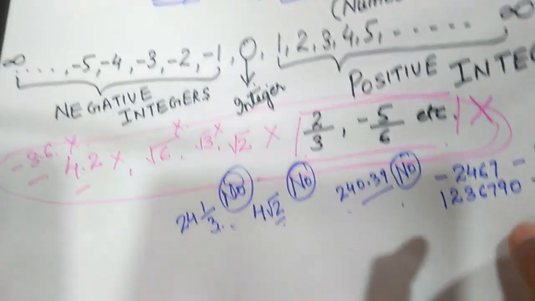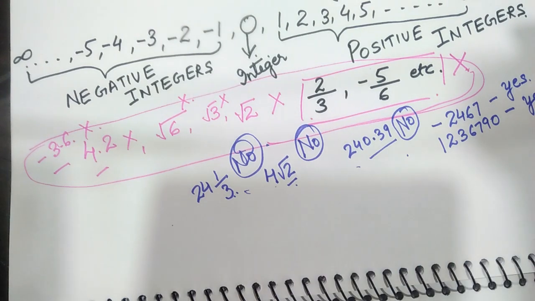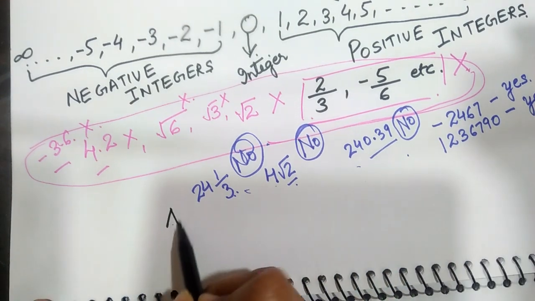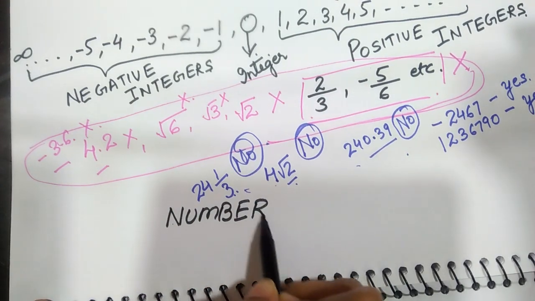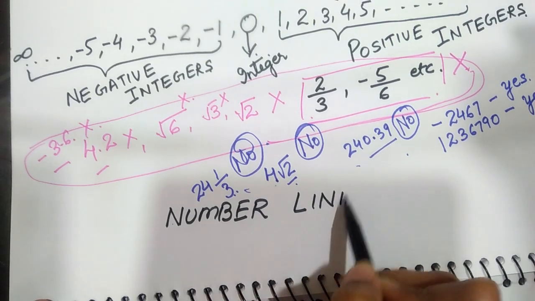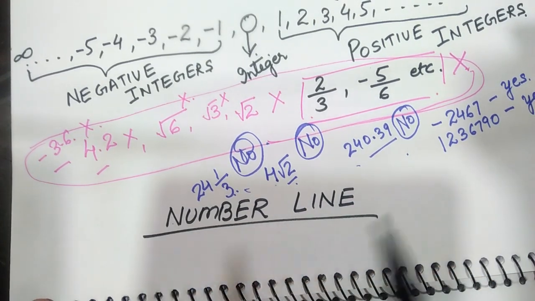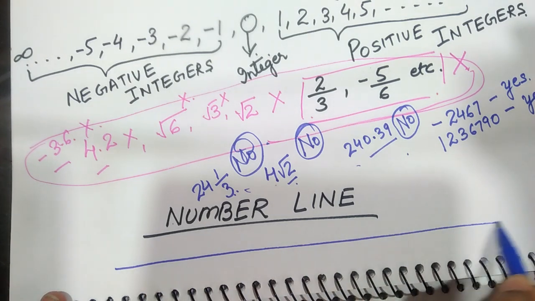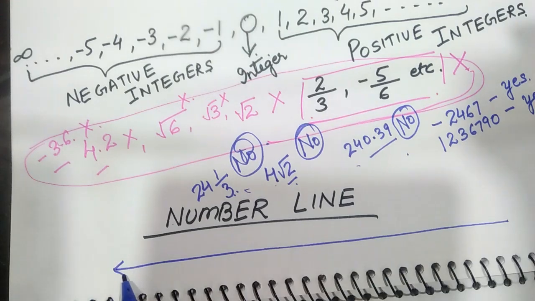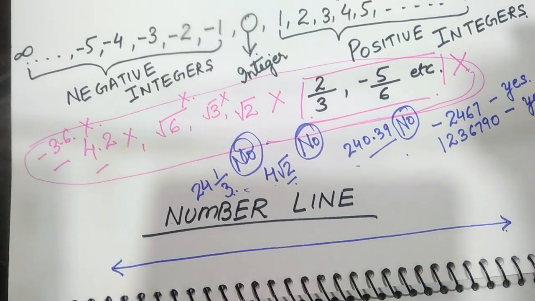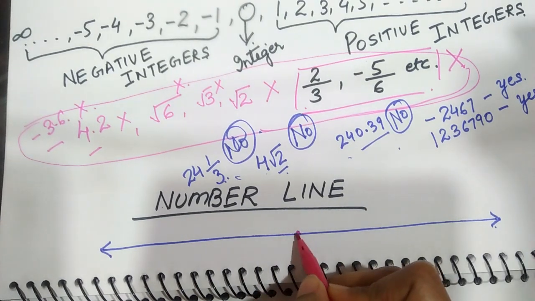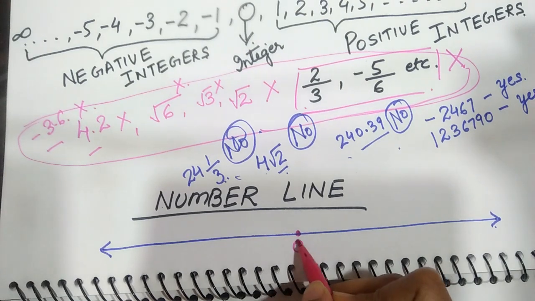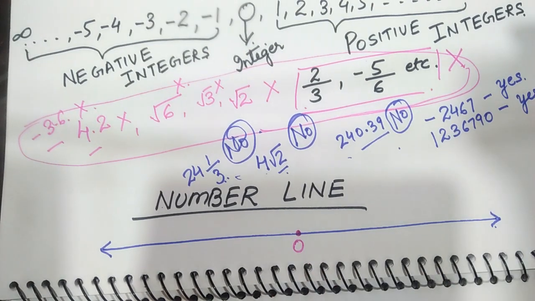Okay, now we come to how to draw integers on a number line. On a number line, how will we plot the integers? Very simple. We just draw a straight line, extend it from both ends, make an arrow, and in the middle of this line we indicate 0 at the center of the line.